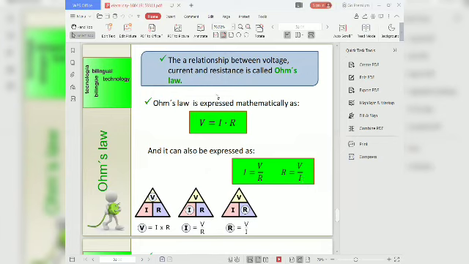This is the introduction to electricity. So in the next session we move on to further topics.